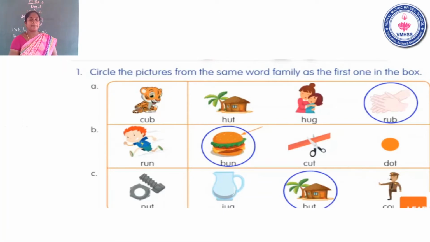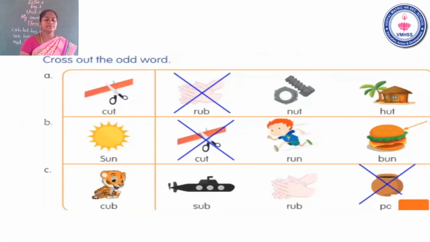Question number 1C. Nut. Jug. Hut. Cob. Which one is the nut word family? Very good. Hut. Take your pencil, circle the answer. Now check your answer correctly. Very good. Awesome. Great, children. Next, see the next slide.